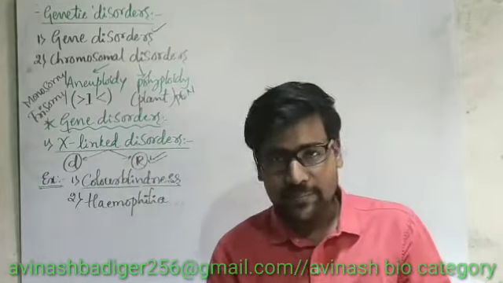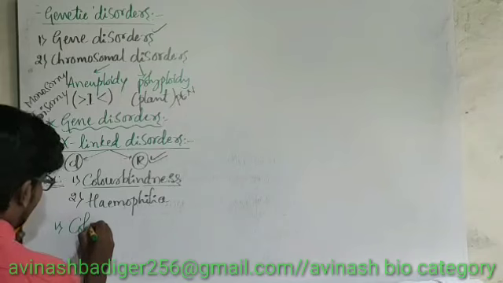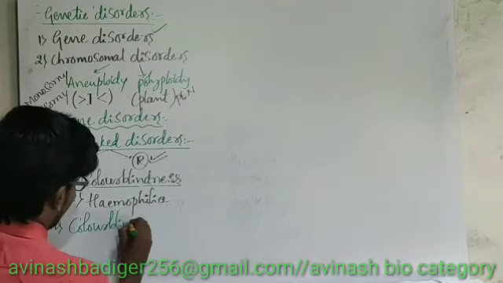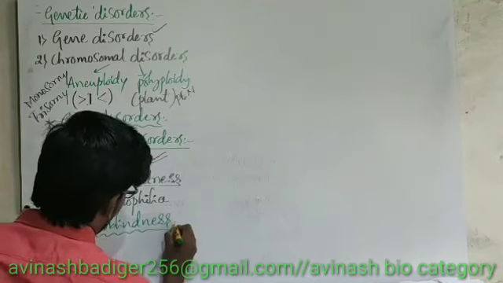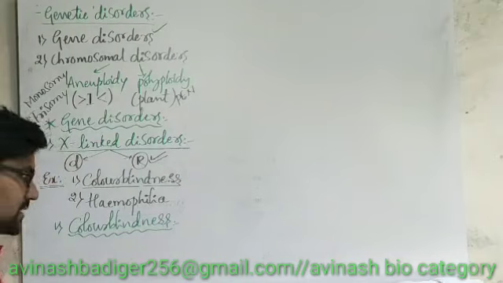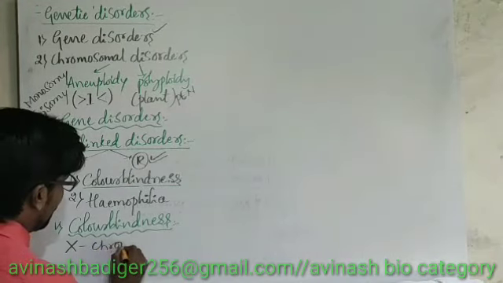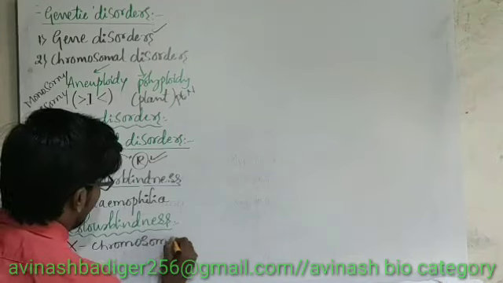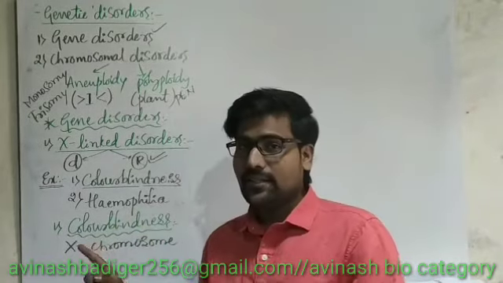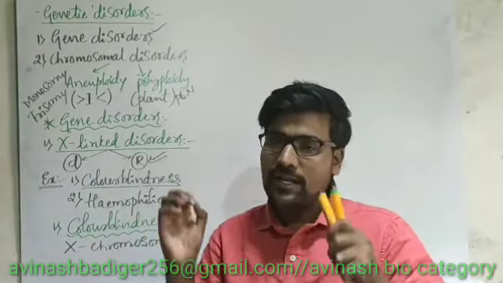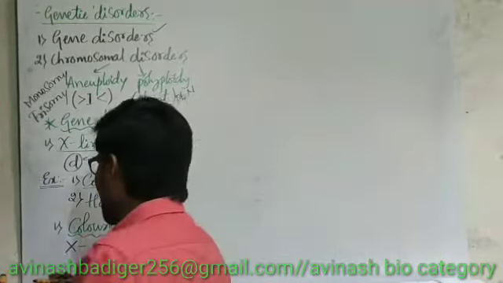So let me consider color blindness first. The color blindness causing gene is present on the X chromosome, and because of that reason color blindness is majorly observed in males compared to females.